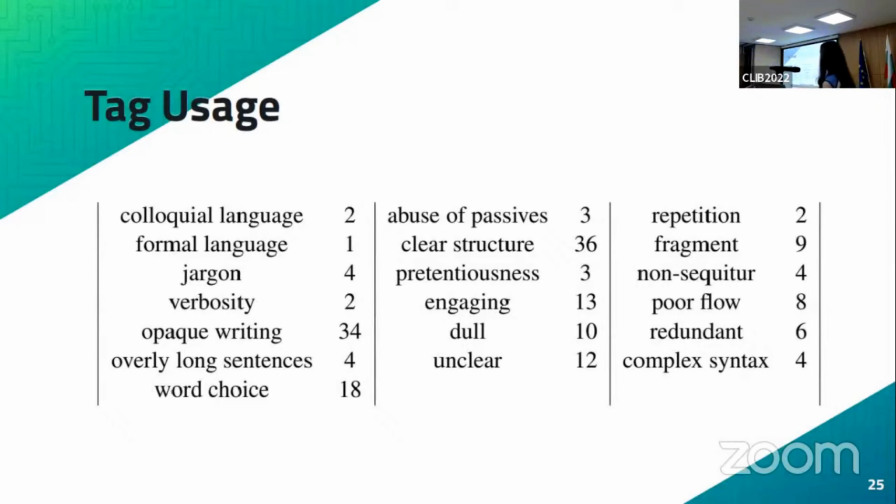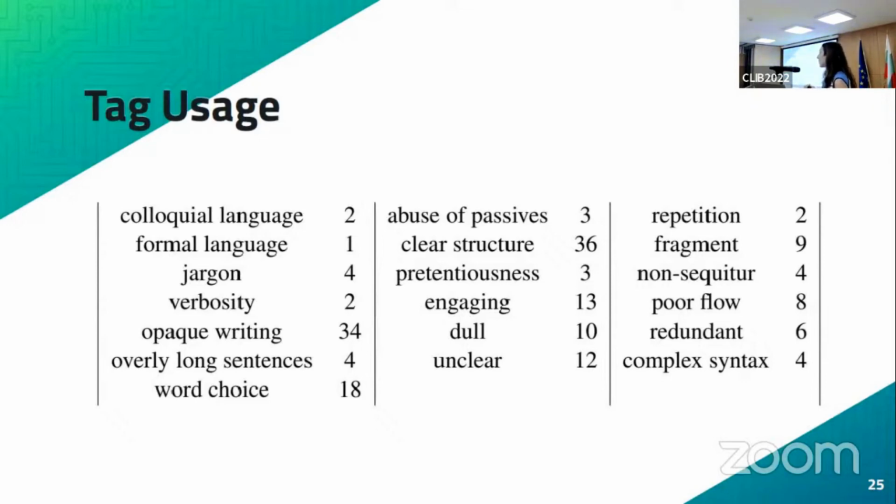So these are tags that we could perhaps drop in the next round of annotation to make sure that we have a list of tags which is as essential as possible. And we were debating why, for example, annotators decided not to use these tags, colloquial language and formal language, and we concluded that colloquial language is perhaps not a feature that you encounter so much in academic texts.